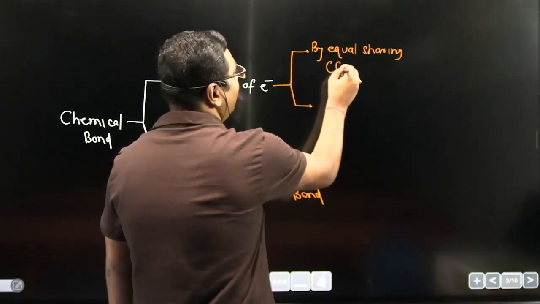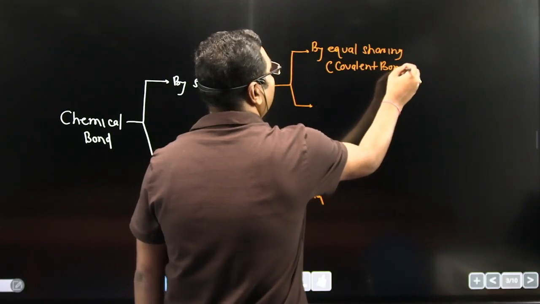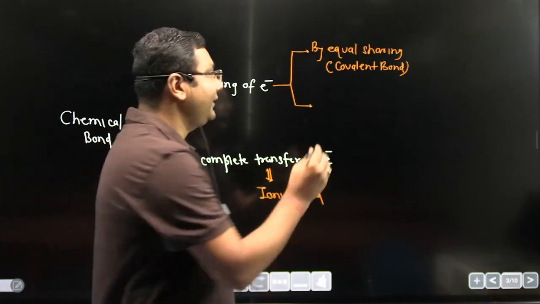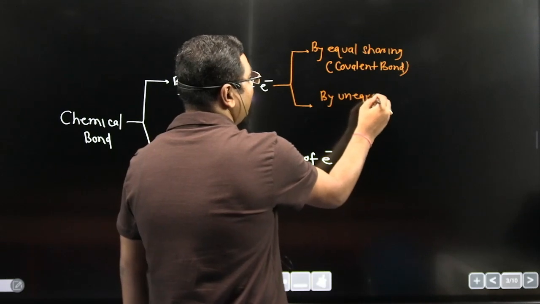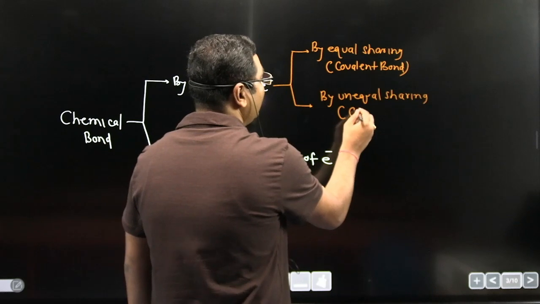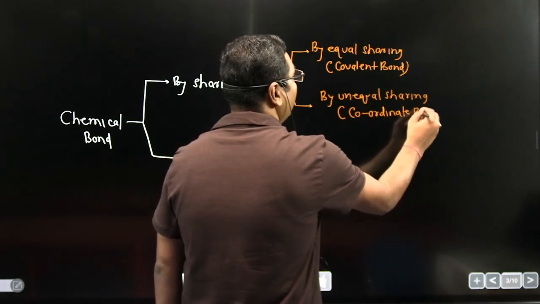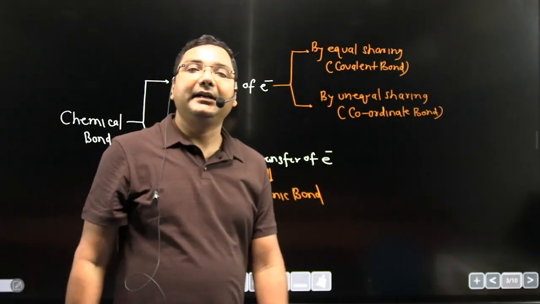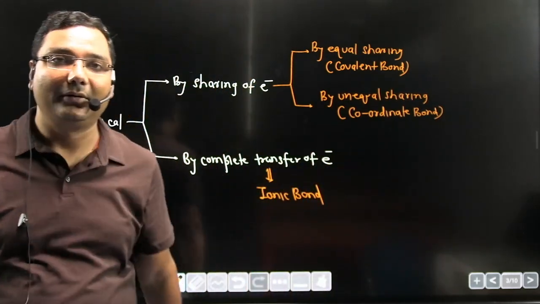And the second one is by unequal sharing of electron between two atoms, and by unequal sharing, you will get a coordinate bond. Equal sharing will produce covalent bond, unequal sharing will produce coordinate bond.